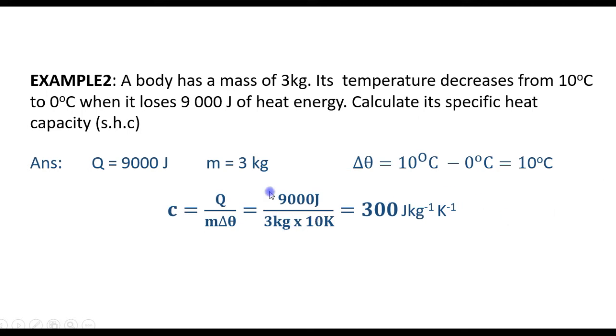So whether it is heated or it is cooled, we use the same formula. So here Q is energy removed, not energy supplied. So energy removed is 9,000 joules, and mass and delta theta we replace their values, and we have 300 joules per kilogram Kelvin as the specific heat capacity.